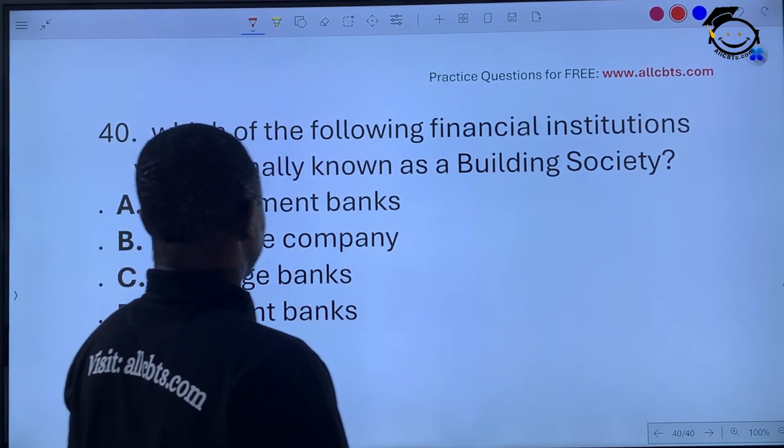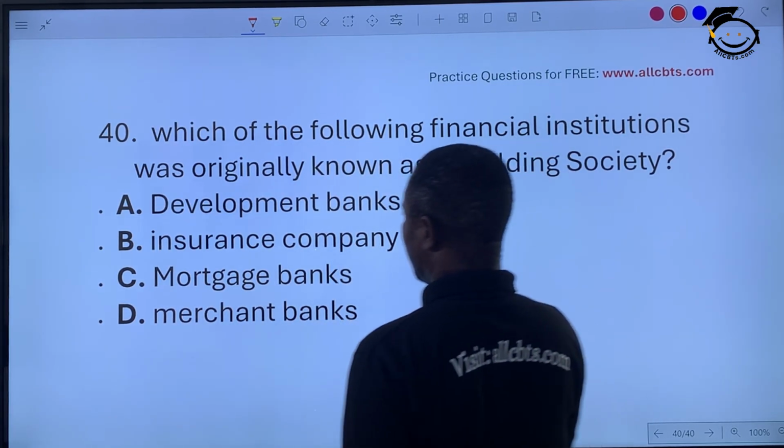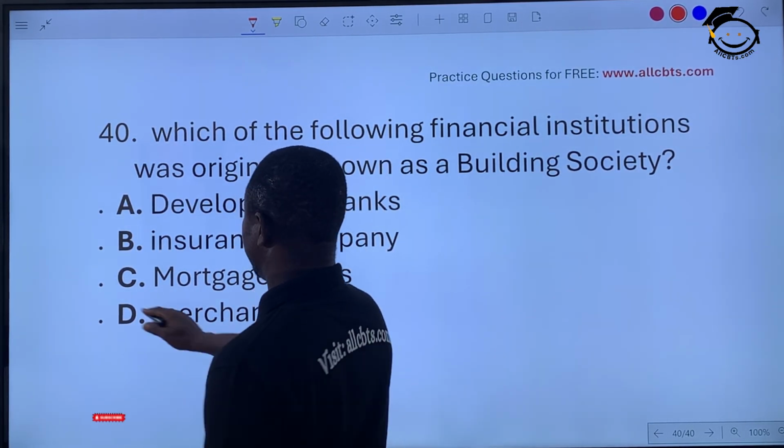The financial institution that was originally known as the Building Society is the mortgage bank. Mortgage banks.